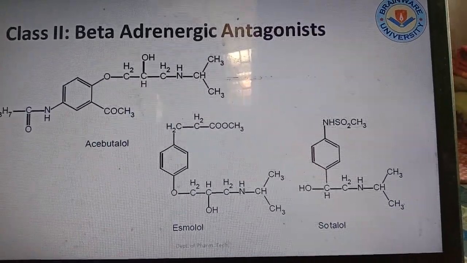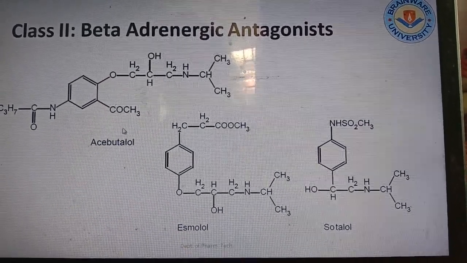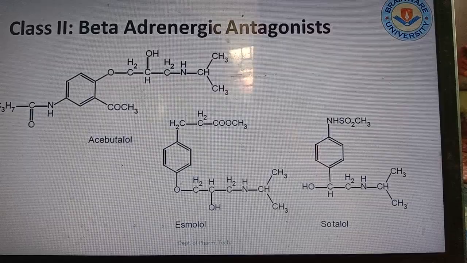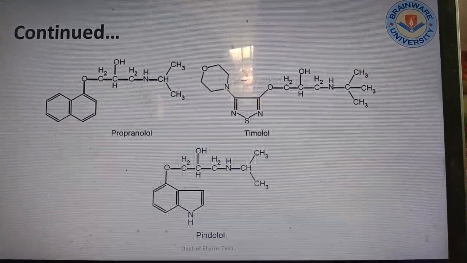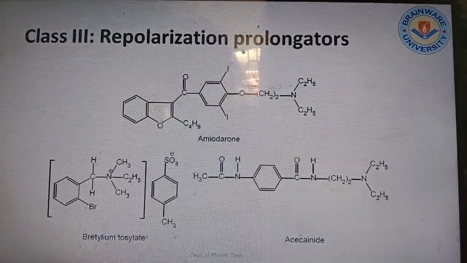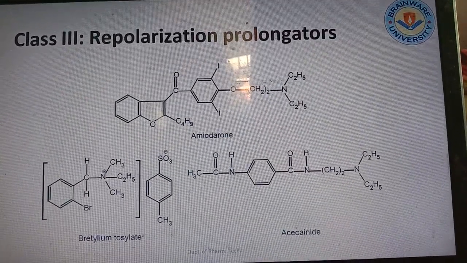That's why OL is attached. You can see for all the cases here: acebutolol, esmolol, and sotalol, propranolol, timolol, pindolol. Now class 3 depolarization prolongators are there, which can prolong the repolarization.